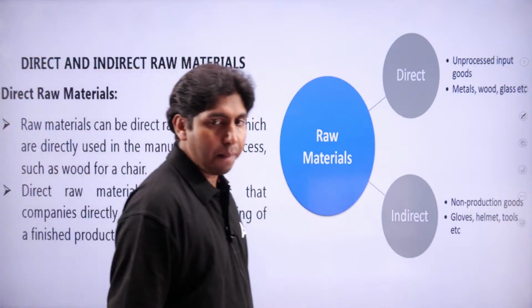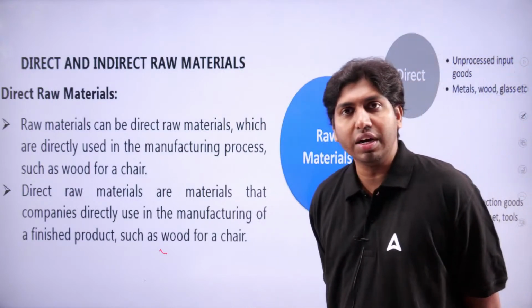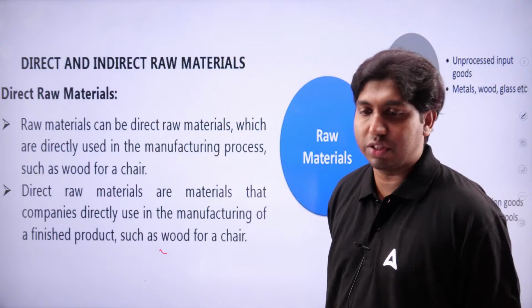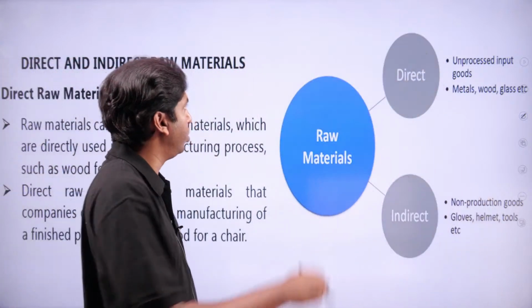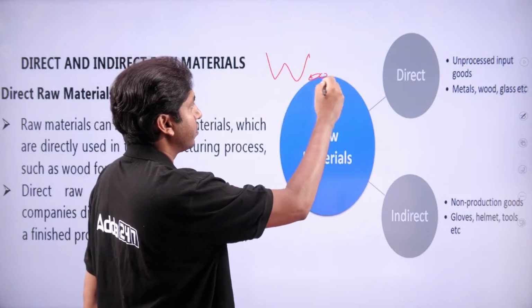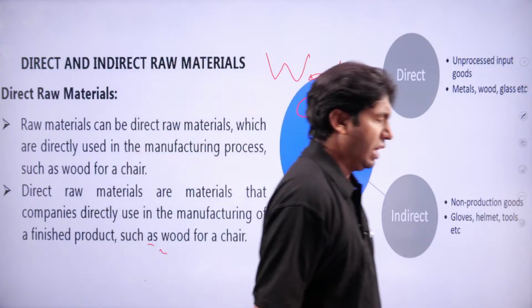Direct raw materials mean those which are directly used in the manufacturing or production process. For example, wood is converted directly into a chair.